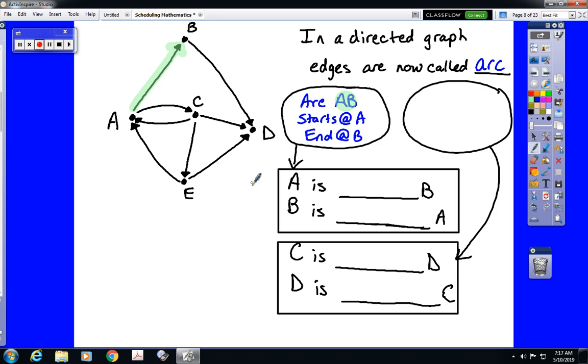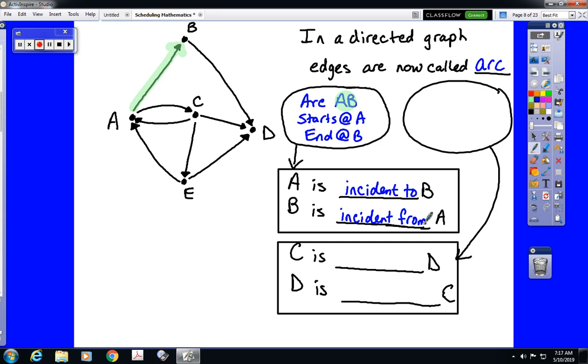What we say is that A is incident to B, and B is incident from A. The way I like to put it is A points at B, so A is incident to B, and B is pointed at by A, so B is incident from A.